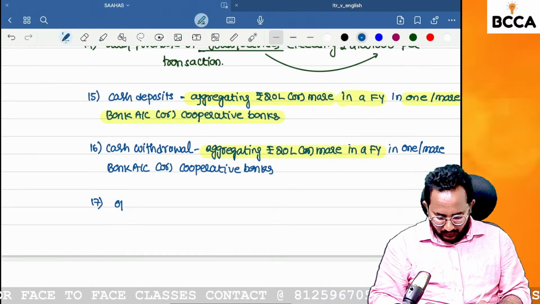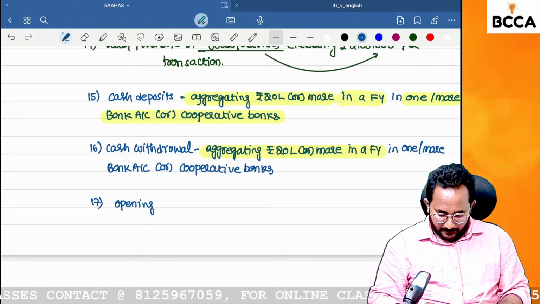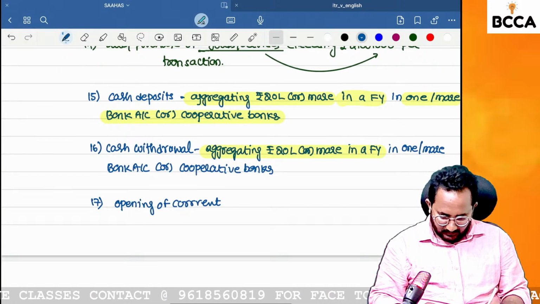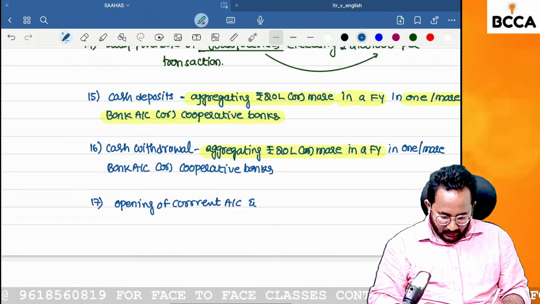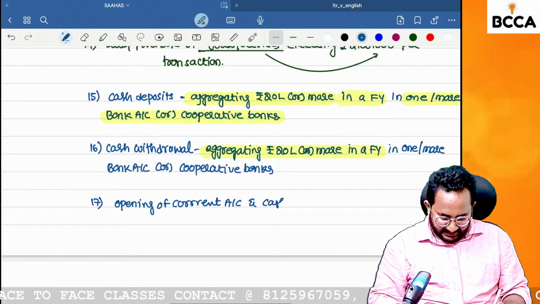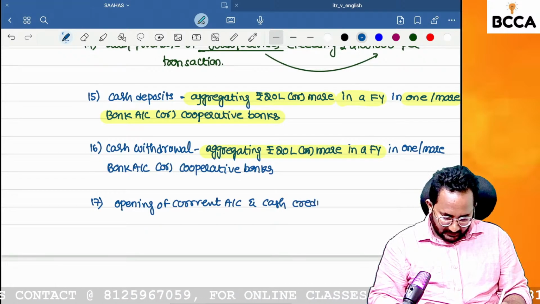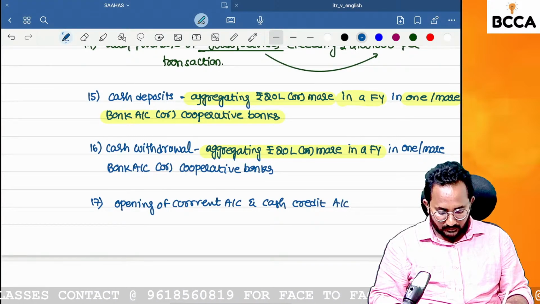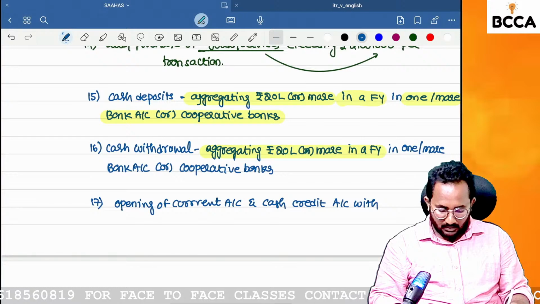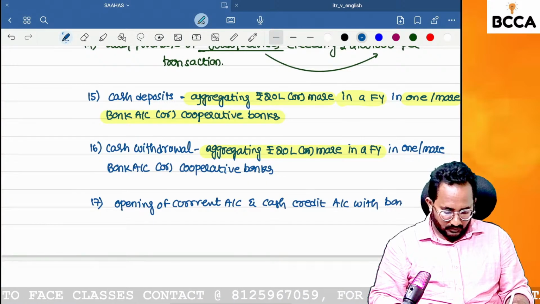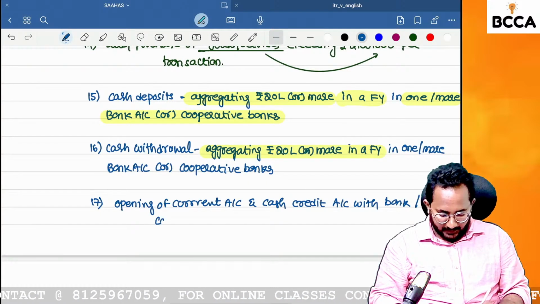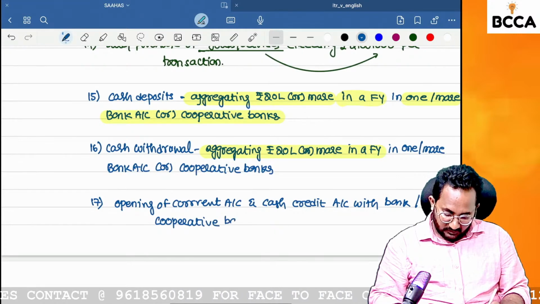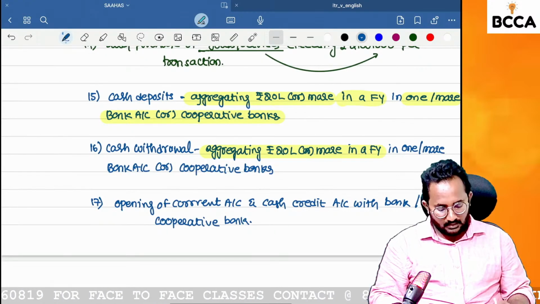In my point of view, I want to open the current account in one bank. Yes, definitely I need to attach the PAN, and I want to get the cash credit. So normally for exporters, the banks will give the cash credit account with a bank or cooperative bank. Here one twist is there.